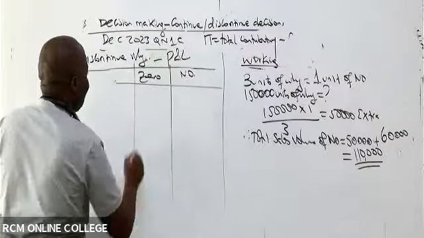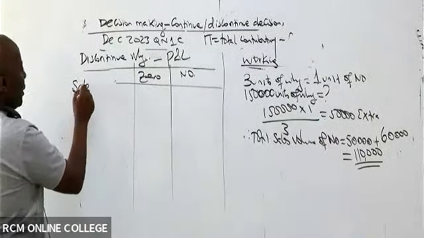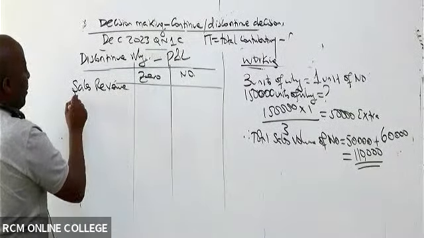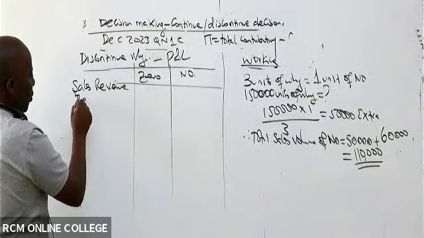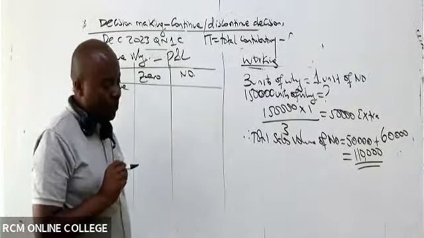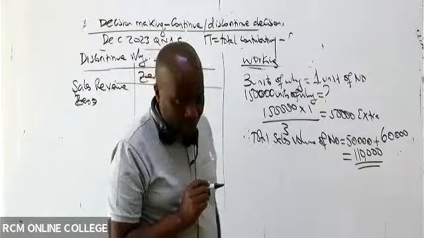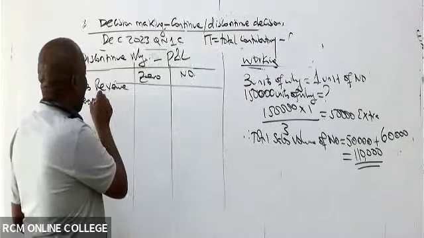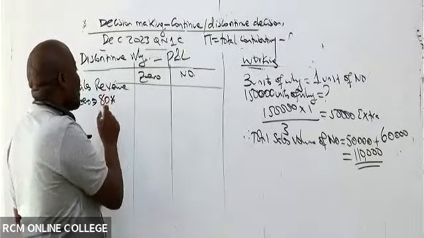So come here, give me sales revenue. Remember it is price times quantity. We start with 0. Are you able to see the selling price of 0? 80. So 80 times quantity.